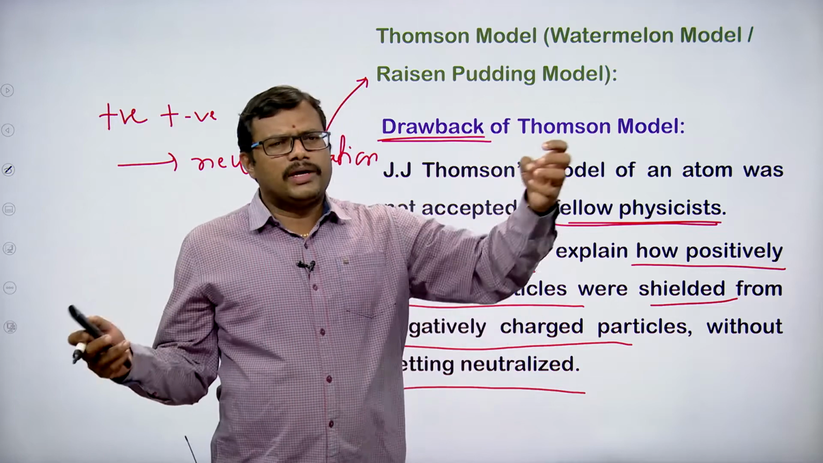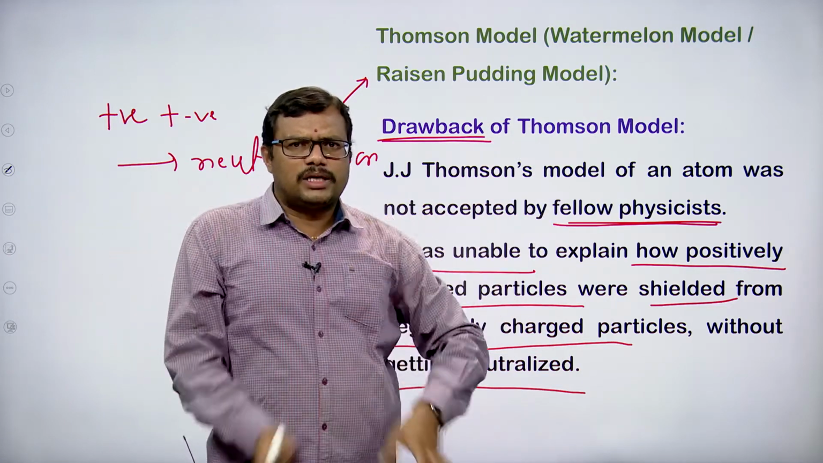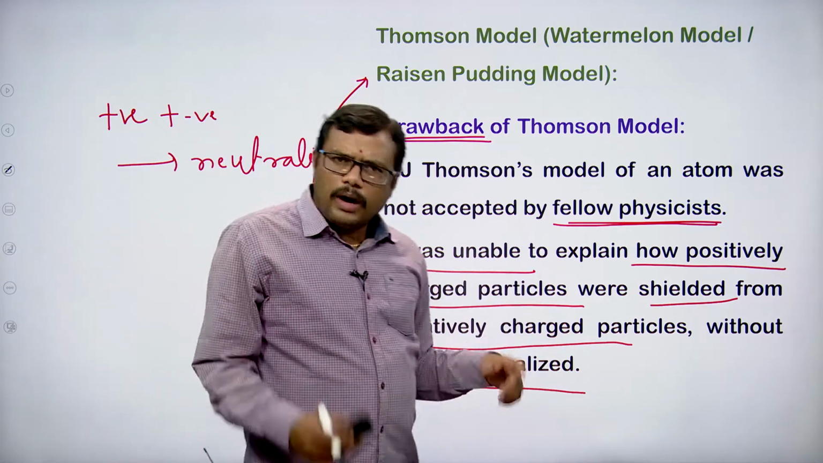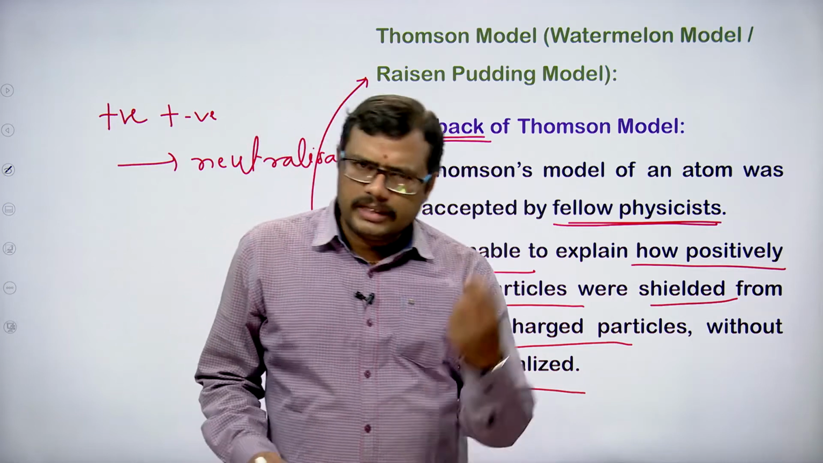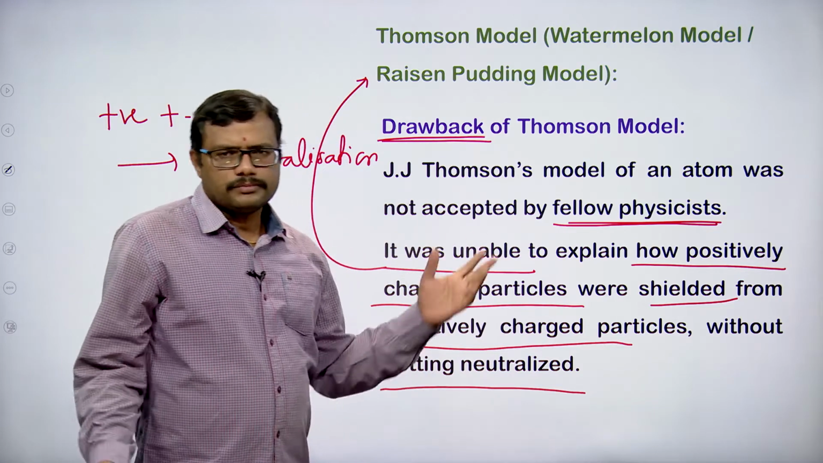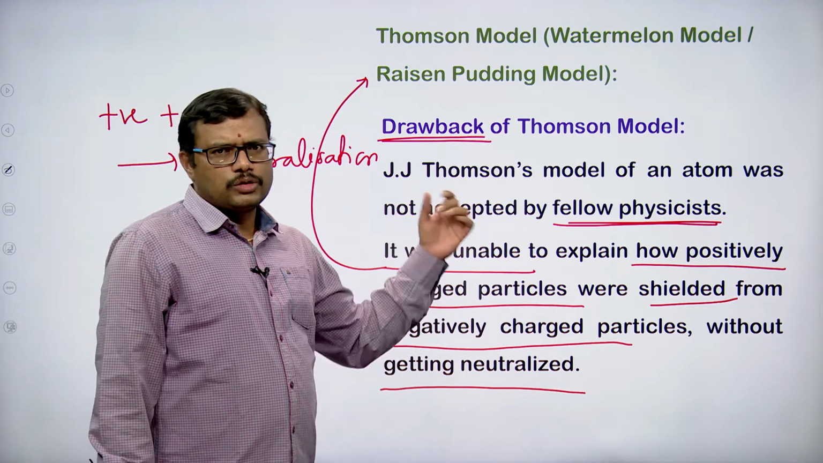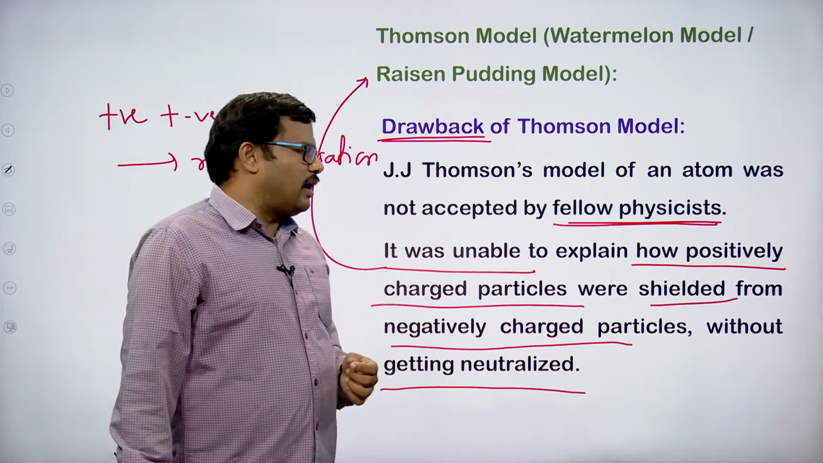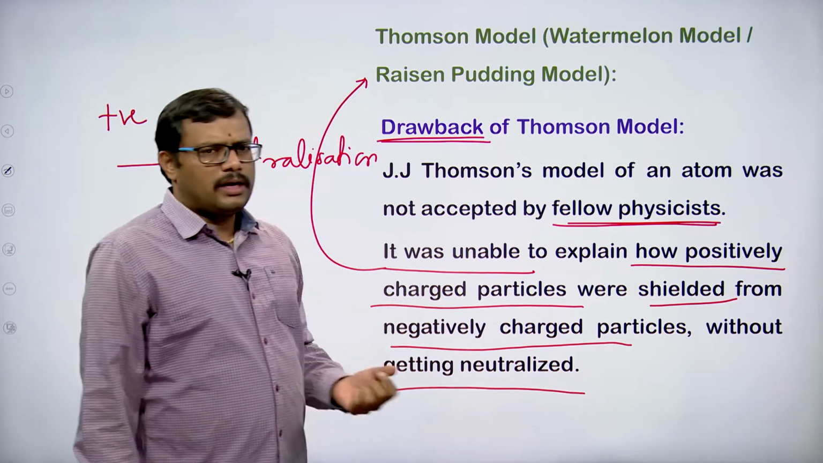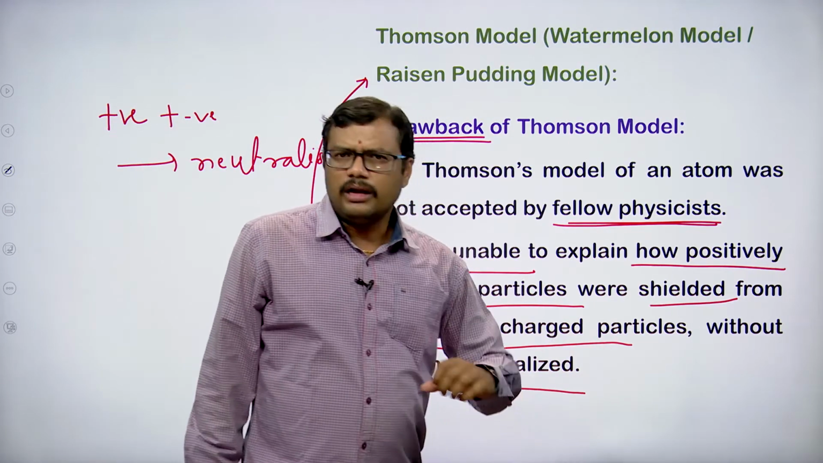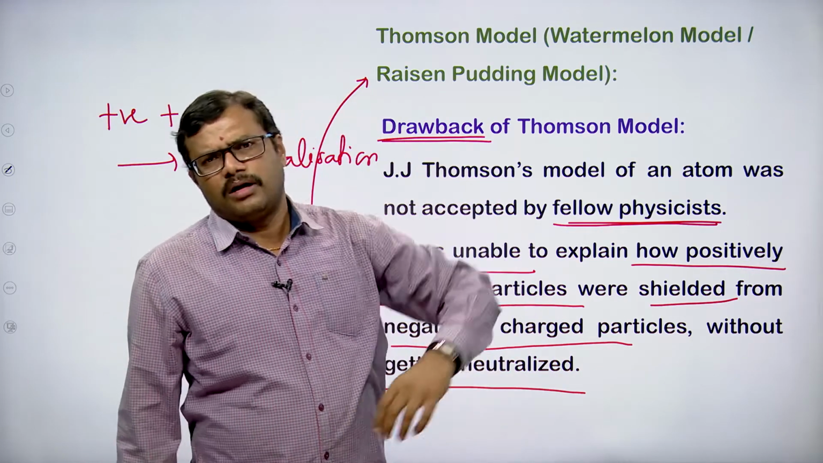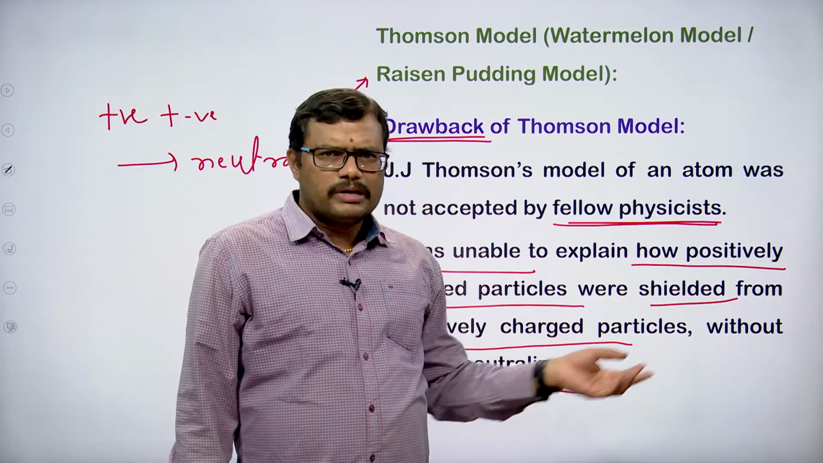When you know that positive and negative charges get attracted and cancel out, without undergoing neutralization, how are these particles remaining in the atom? That is a question raised by the fellow scientists of Thomson. Thomson does not have any answer to those questions. Okay. So, this is one drawback of Thomson's model. The positively charged particle is shielded from the negatively charged particle without neutralizing each other. They will not remain as such in the atom, they should get neutralized, but that is not happening.